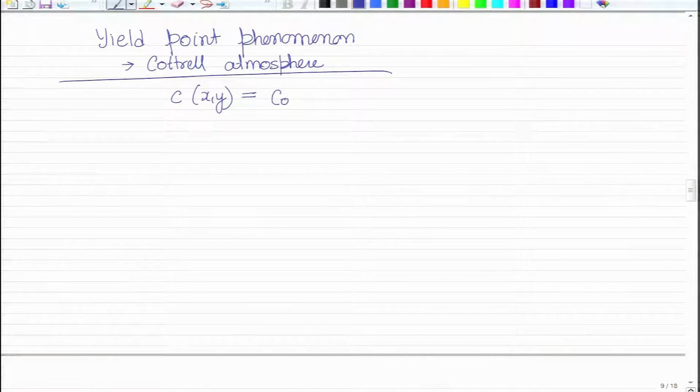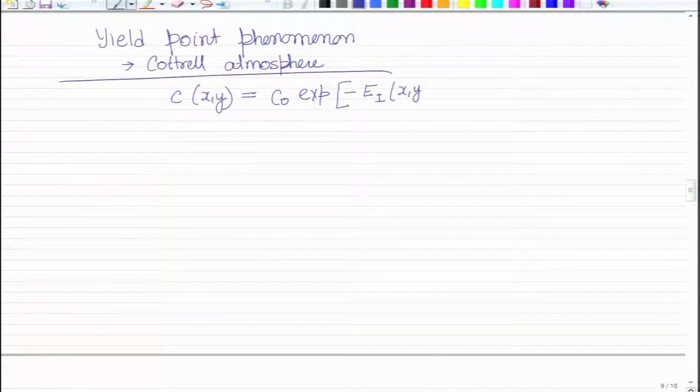Let us say C naught is the equilibrium concentration and Cxy is the changed concentration because of this interaction. And E interaction is the energy of interaction between the point defect and the line defect, which is the dislocation.